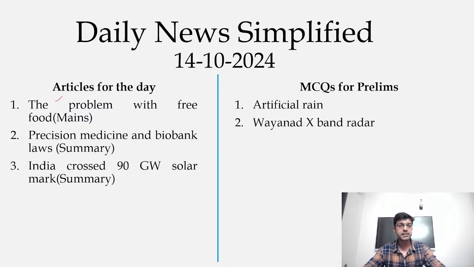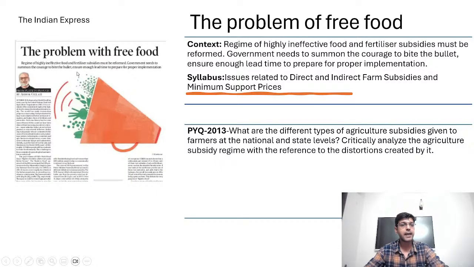So let us start our discussion with the first topic, that is the problem with free food, right? It came in the Indian Express newspaper, and Ashok Gulati, one of the renowned personalities in the agriculture area, has highlighted certain problems associated with free food grain. So let us read the context, and then we will dwell upon this topic. The context is: the regime of highly ineffective food and fertilizer subsidies must be reformed. Government needs to summon the courage to bite the bullet and ensure enough lead time to prepare for proper implementation.